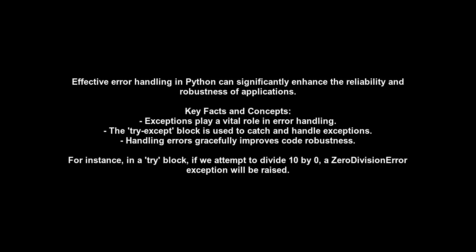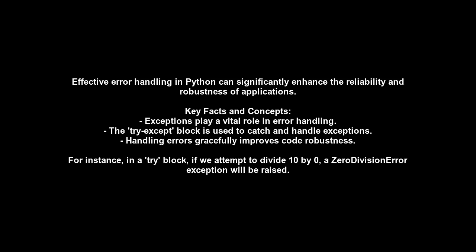For instance, in a try block, if we attempt to divide 10 by 0, a ZeroDivisionError exception will be raised. In the except block, we can handle this error by displaying a message like, "You cannot divide by 0." Thank you for tuning in to our podcast on error handling. Stay tuned for more insightful discussions on Python programming techniques.